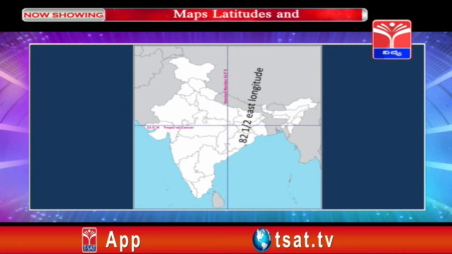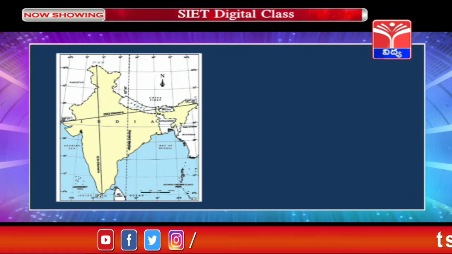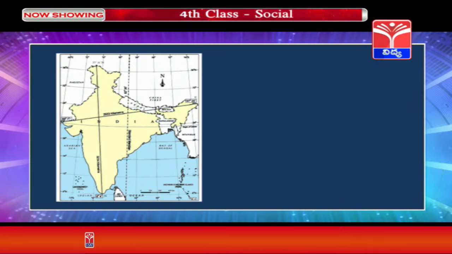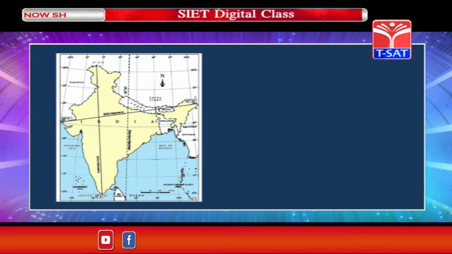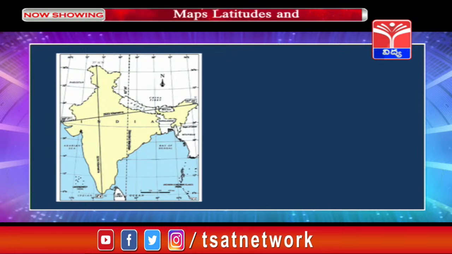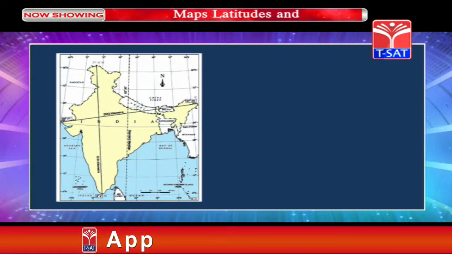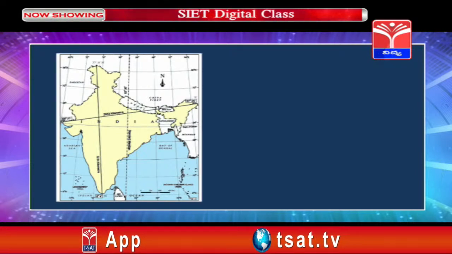You can see this. Children, in this image you can see a few longitudes. We have learnt earlier that the sun's position takes 4 minutes to reach from one longitude to the other. So, the longitude near Gujarat and the longitude near Arunachal Pradesh do not have the same time. Therefore, to avoid confusion in variation of different timings in the country, the longitude which passes through the center of the country, that is the 82.5 east longitude, is considered as the standard meridian